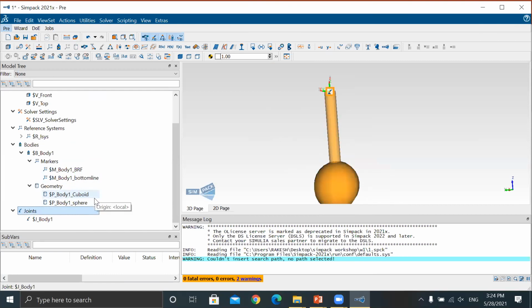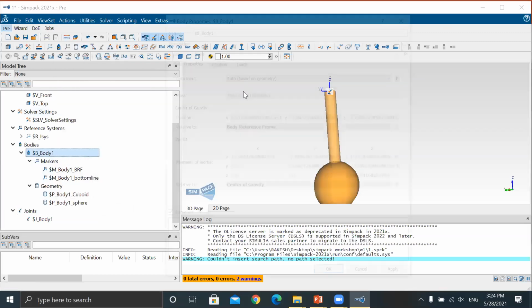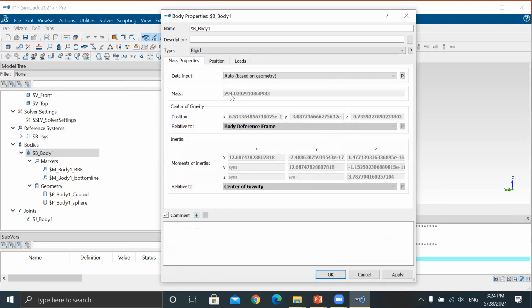Now go for properties. How much is the value? Is the value changed or the same? Mass. I think previously it was 170 or something like this. The mass value is changed based upon your model.